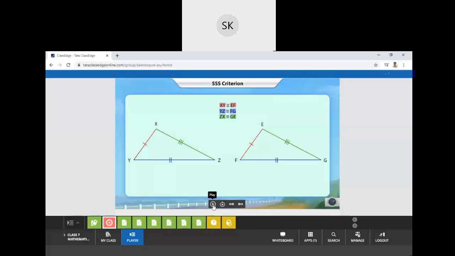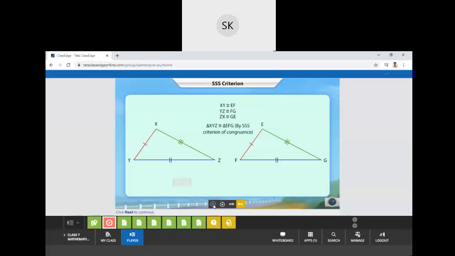They will overlap on each other. So three sides are given to us. So this criterion is said to be the side criterion. Three sides, S criterion. This is known as the side criterion or the SSS criterion of congruence.